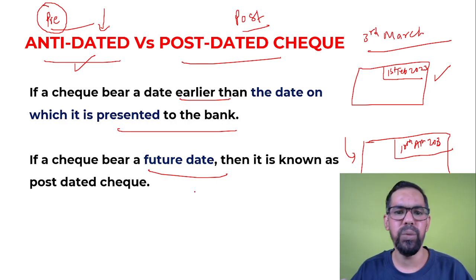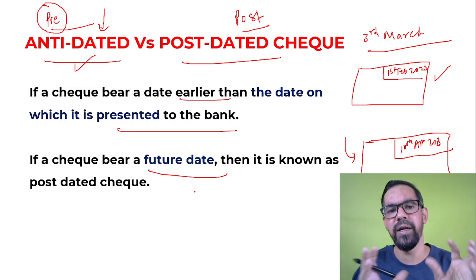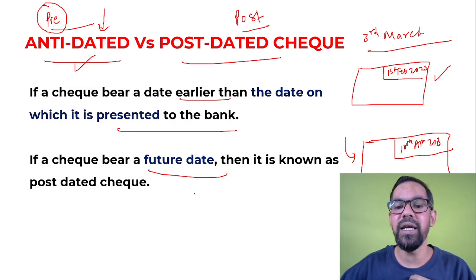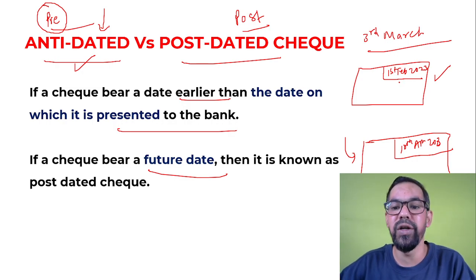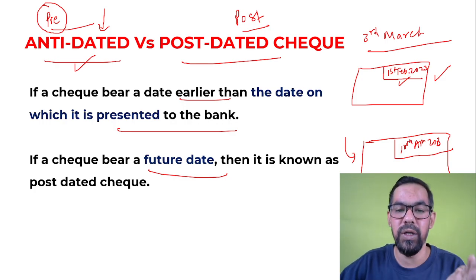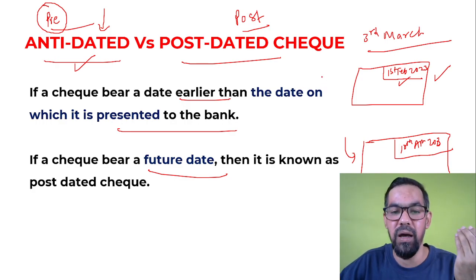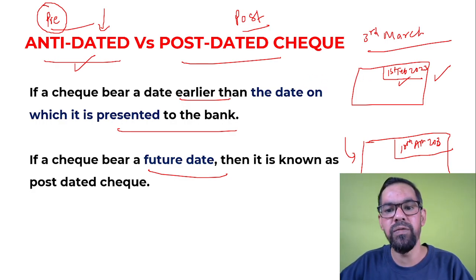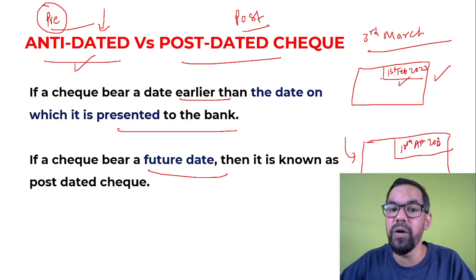Now, antedated checks do not have any real uses. What is the difference between antedated and stale check? For a stale check, the date is more than 90 days old, since the validity is only 90 days. You have to present the check within 90 days, otherwise it is categorized as stale. But from 1st February till 3rd March it is 1 month, 2 days only, so it is valid because it is not beyond 90 days.